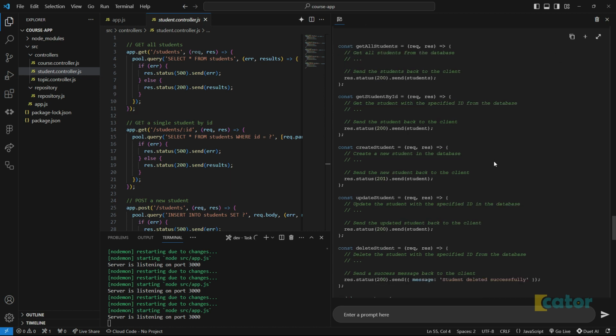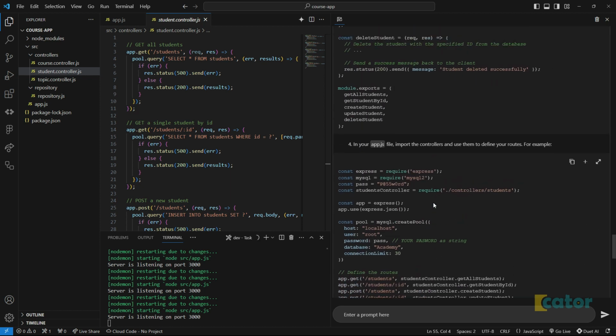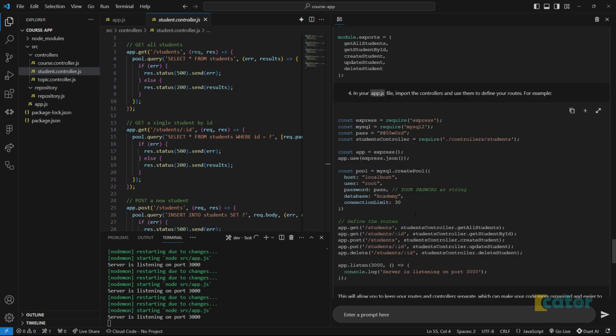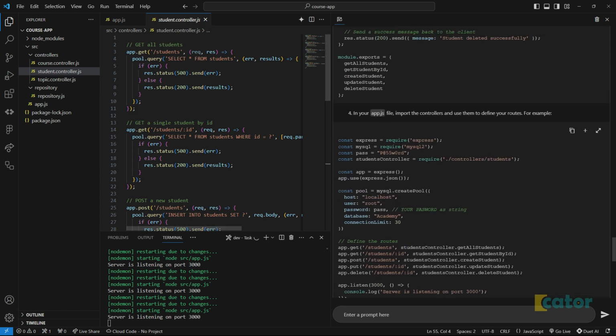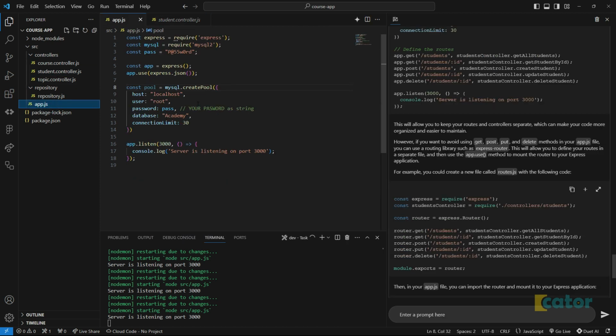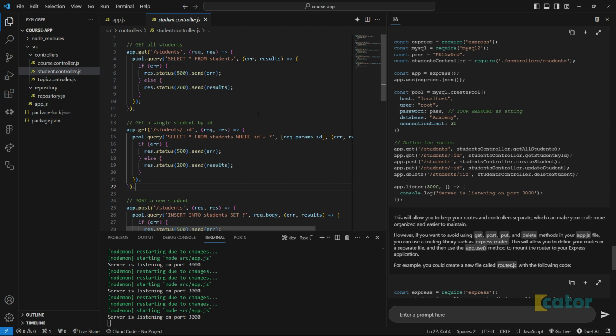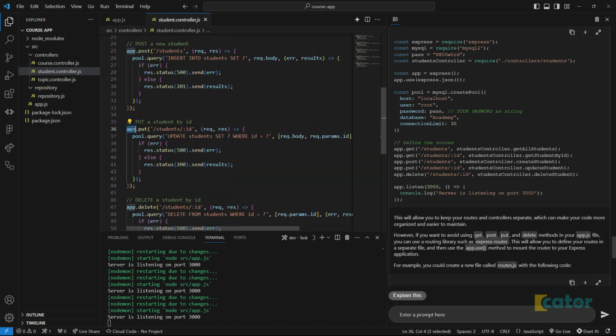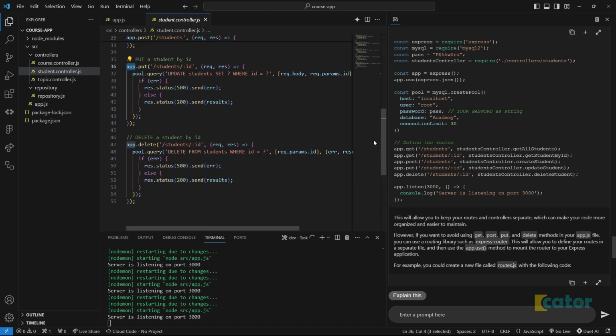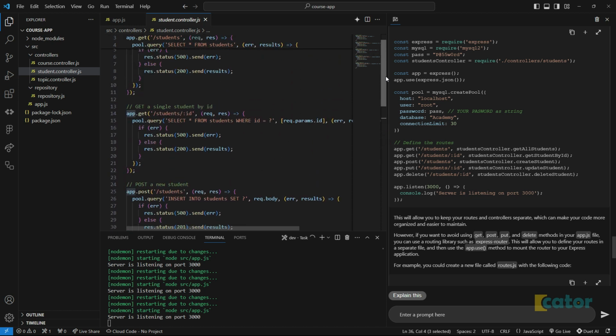I'm not going to really follow that because I want to do the routes inside the very same controller, so that I can manage the routes and the logic of the controller in one place. Back at the app, you still remember how the app.js looks, right? But if we go to our student controller, you can see this app instance has not been exported. Probably it's not even defined. It doesn't really know what it is. That's why it's saying type any.